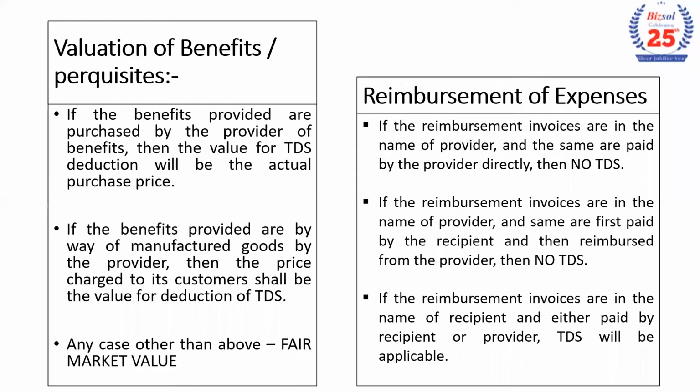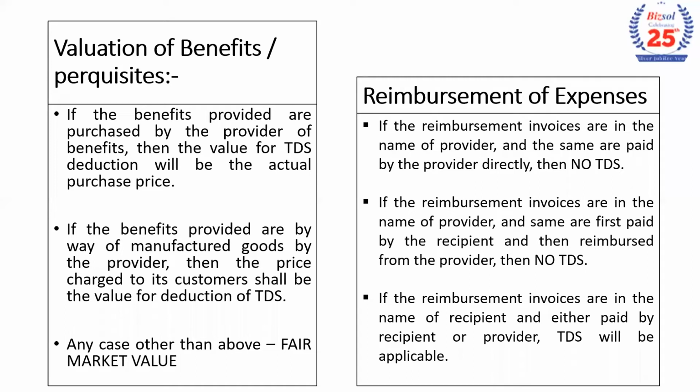So now, if the benefits provided are purchased by the provider of benefits, then what is the value? The value will be the actual purchase price. So suppose I purchase iPhones and give them to my dealers, then the purchase value of the iPhones will be the value for deduction of TDS under Section 194R.